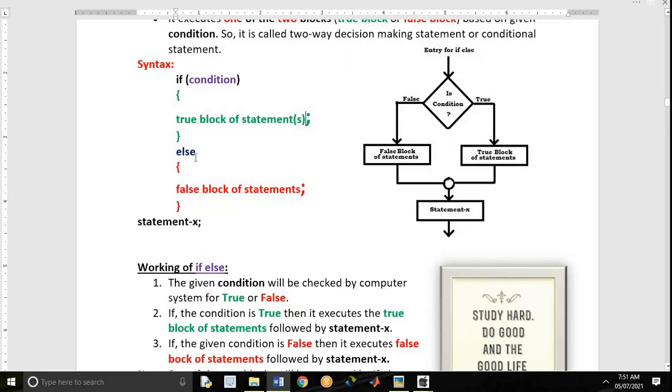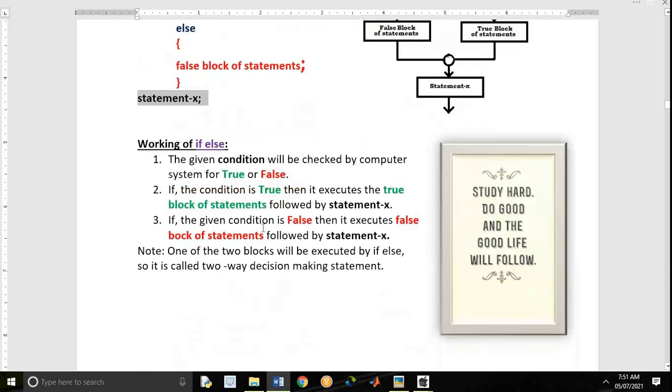The given condition will be checked by the computer system for true or false. If the condition is true, then it executes the true block of statements followed by statement X. Statement X works every time. If the condition is false, then it executes the false block of statements followed by statement X. One of the two blocks will be executed by if else. So it is called a two-way decision making statement.